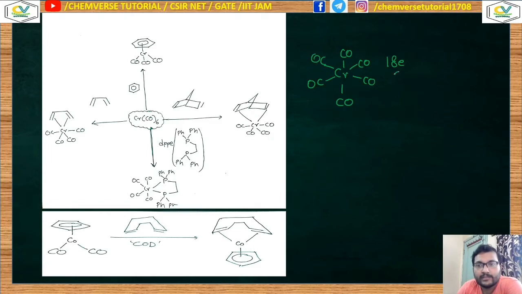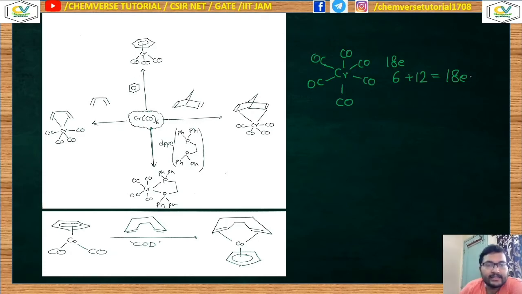Why? Because chromium has 6 valence electrons and 6 carbonyls will give 12 electrons to the total valence electron count, and it will be 18. What I can say is that 18 electron complexes are stable complexes. Now if substitution occurs, after substitution the total valence electron count will obviously be 18.